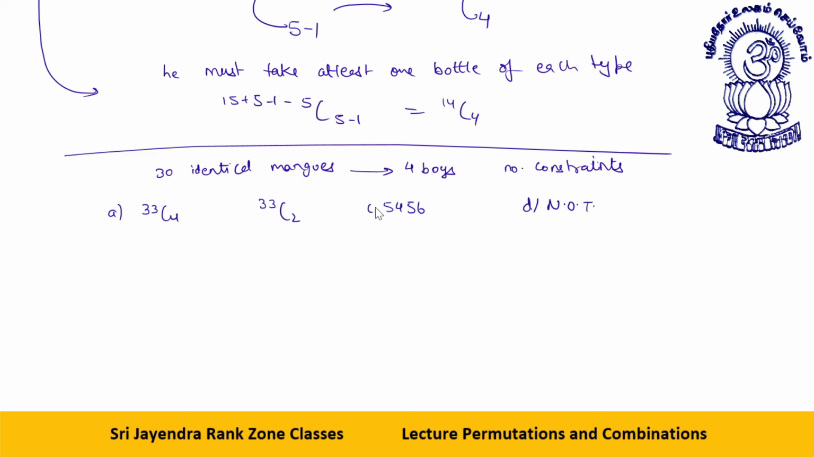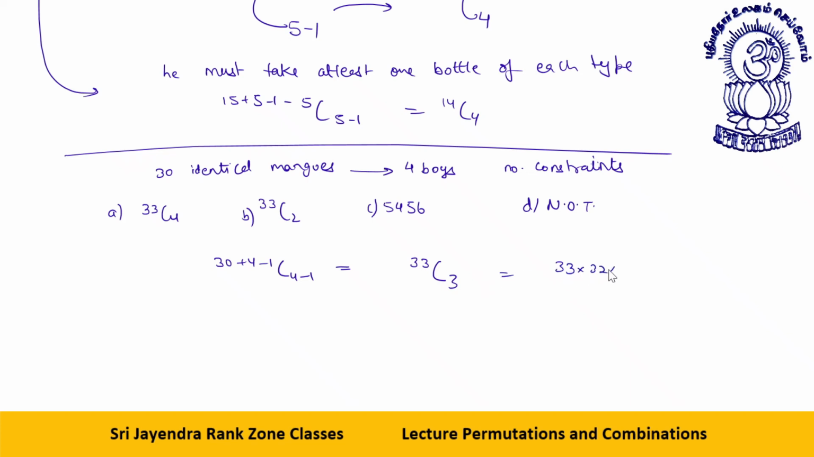Okay. See, first of all, what will be the method? 30 things among 4 people: 30 plus 4 minus 1, C 4 minus 1. Do we have such an option? 34 minus 1 is 33C3. We don't have 33C3 in the options. What will be 33C3?